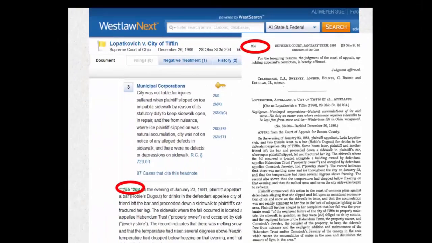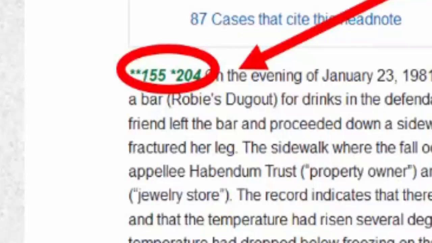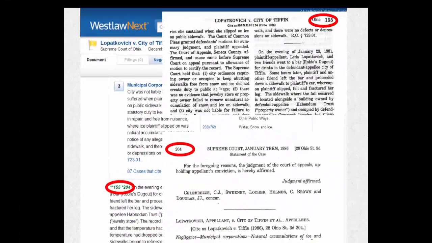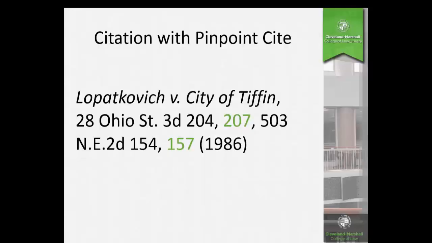The Ohio State Reports do not contain the Westlaw headnotes. It just starts with the judge's opinion. Notice that the Northeastern Reporter page has 2 stars in front of it, while the Ohio State Reports page has 1 star in front of it. Throughout the opinion, you will see page numbers for the Ohio State Reports and Northeastern Reporters in green. This is helpful because the Blue Book requires you to provide page numbers for a pinpoint citation. A pinpoint cite is used when you are using exact quotes or you otherwise want to point to a specific part of a case opinion.